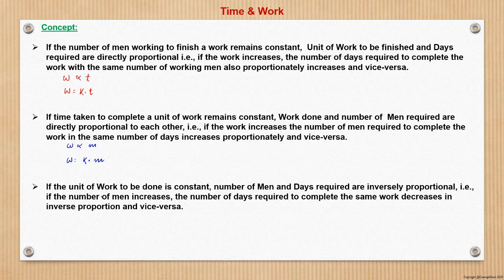And third, if the unit of work to be done is constant, so if the quantity of work is constant, then by employing a higher number of men, the number of days or the time required to finish the work will be lesser. So it means that at work equal to constant, the manpower employed or required is inversely proportional to the time. The higher the number of people, the lesser the time required. The lesser the number of people, the higher the time required to finish the given quantity of work. So this is broadly the three principles or three variation concepts which we use in time and work.